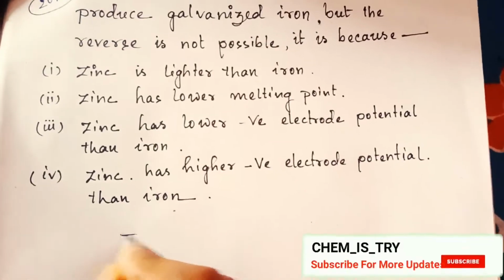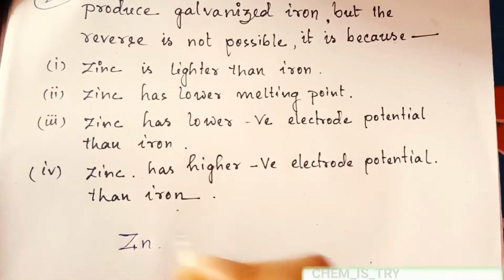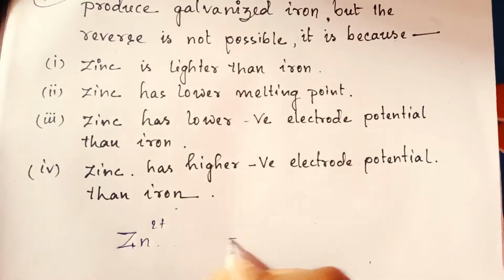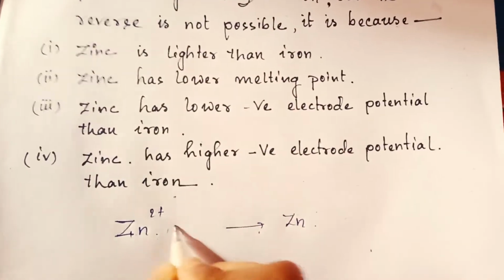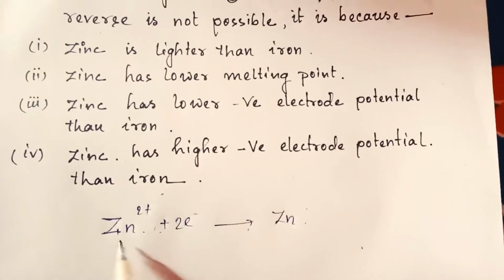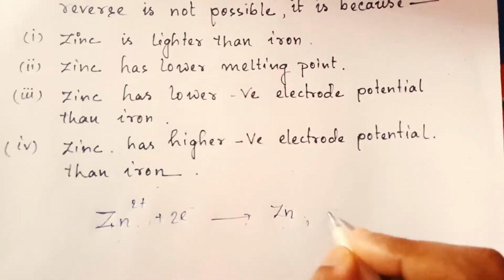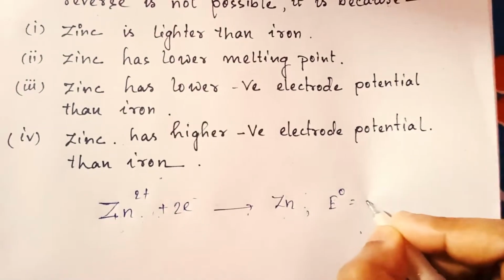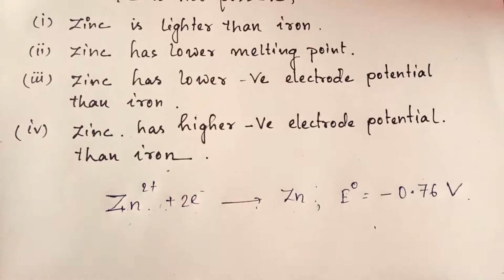In case of zinc, from zinc ion to zinc is produced if it accepts 2 electrons, right? So from here to here it is reduction. So in that case the E0 value is minus 0.76 volt.